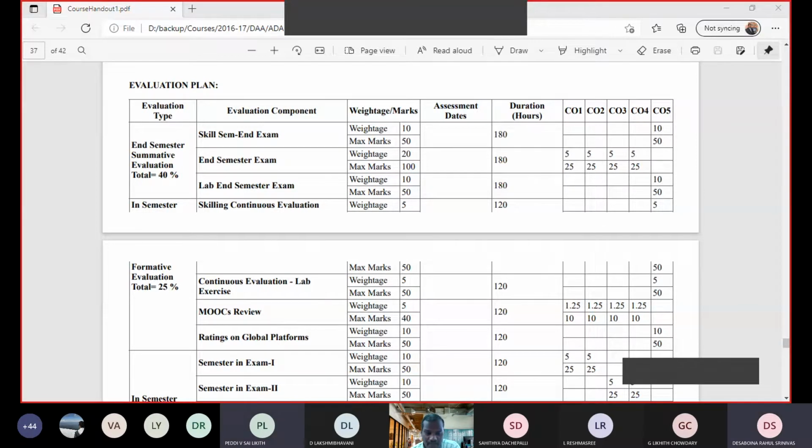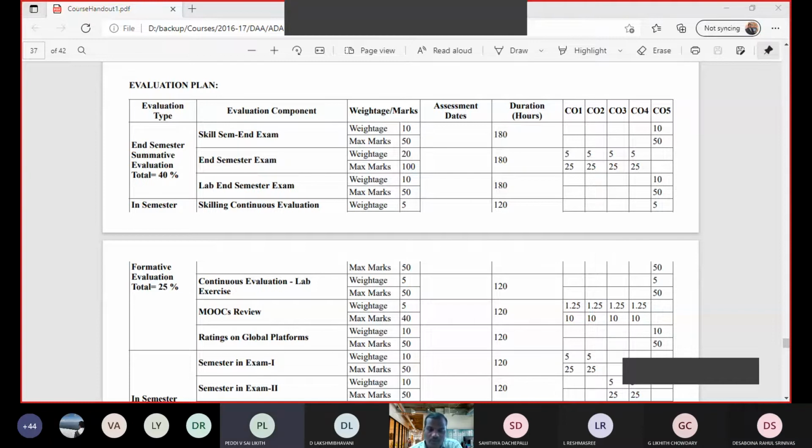Evaluation plan, sir. Evaluation plan, very good. So how many internal marks are there? How many internal and how many external? 60-40, sir. 60-40. 60 is internal, 40 external.